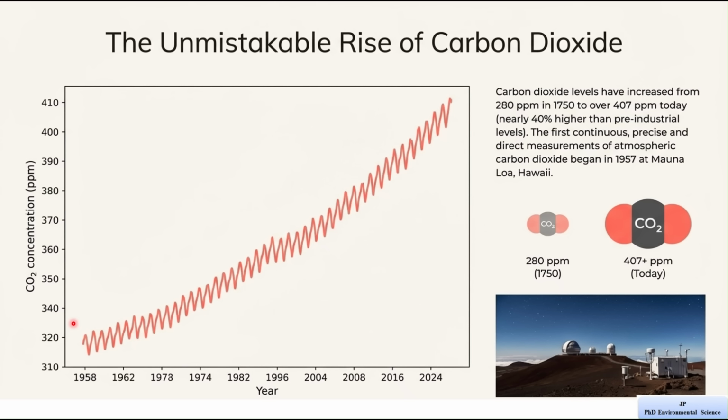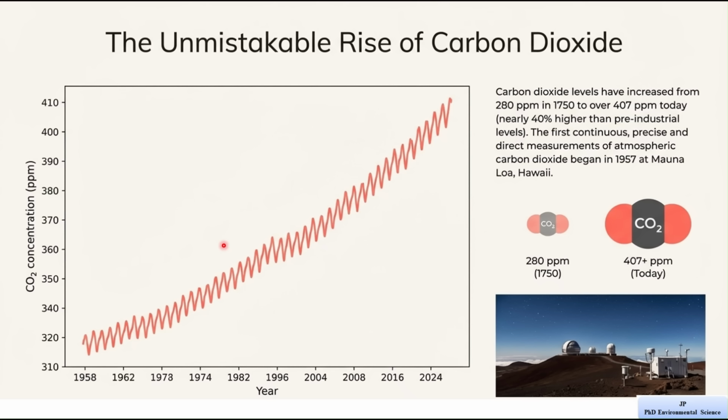As we move from left to right, we can clearly see that the line is going upward, meaning carbon dioxide levels are increasing continuously over time. You may also notice a zigzag pattern in the graph. This up and down pattern happens due to seasonal changes, such as plants absorbing carbon dioxide during some parts of the year and releasing it during the other. But even with these small ups and downs, the overall trend is clearly increasing.